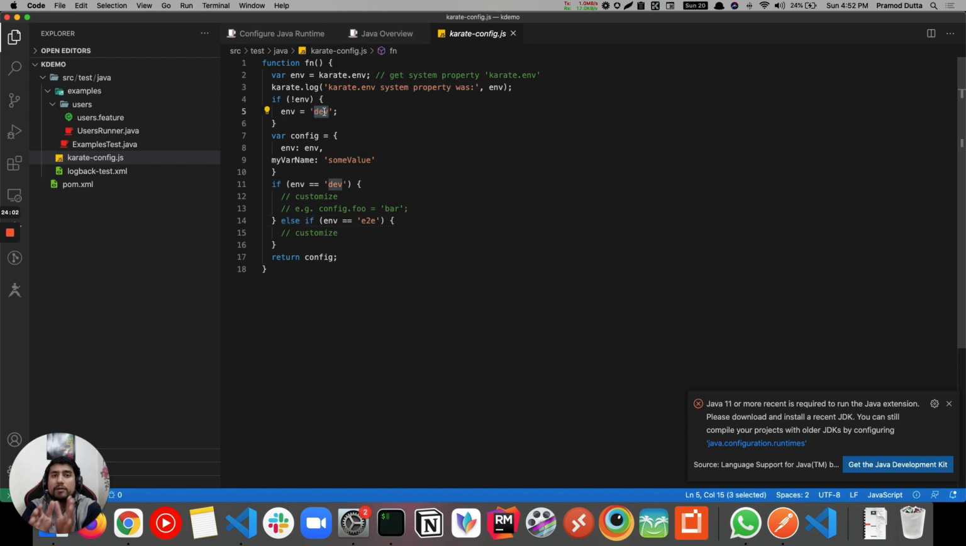Okay, this is a configuration file of Karate where you can mention if you want to change your variables according to your staging environment or your production environment. You can change it here. It's a JavaScript function, I think, that we will learn probably in the next videos.